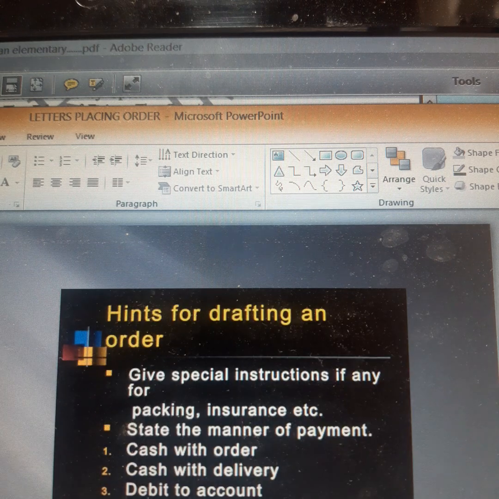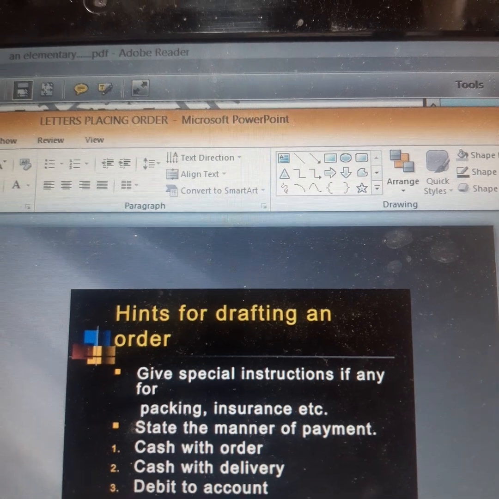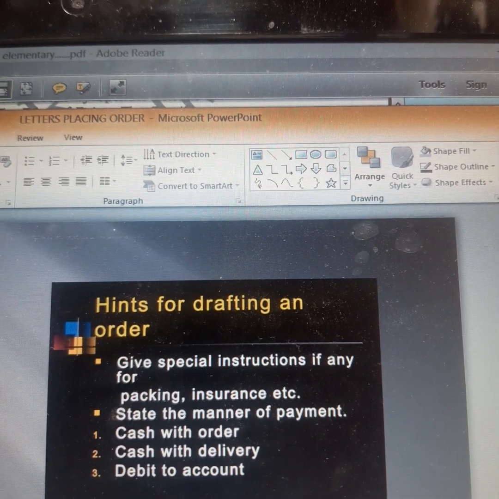Coming to the next slide, children, hints for drafting an order. Give special instructions, if any, for packing, insurance, etc. So, sometimes we say that the delivery of the consignment is purely upon you. Means there should be no breakage during the delivery, and if at all it is there, you shall bear the charges. Okay, so these are some special instructions.